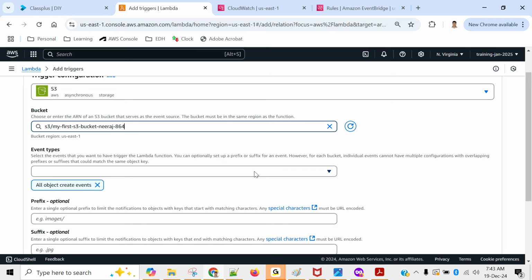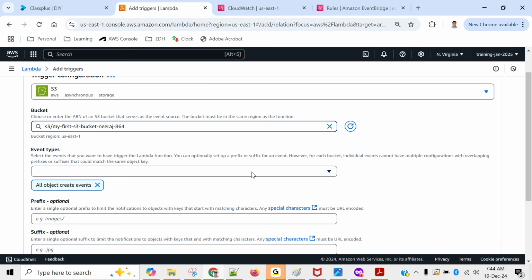AWS is giving you different components, and you have to combine them to create your project. It's like going into a kitchen where all the utensils and raw material are there, and you have to cook your food. So you have to think what exactly you want to do through Lambda. There is no limit; you can do each and everything through Lambda. But you have to think, okay, this is my requirement. When the file comes, I want to trigger my Lambda, then my Lambda will send an email, and so on.